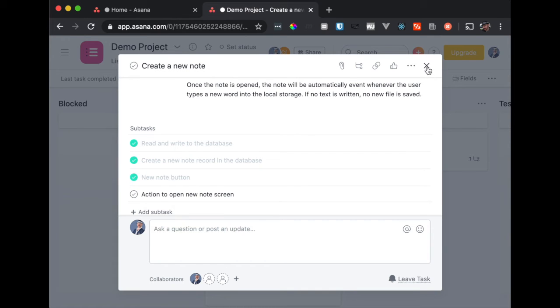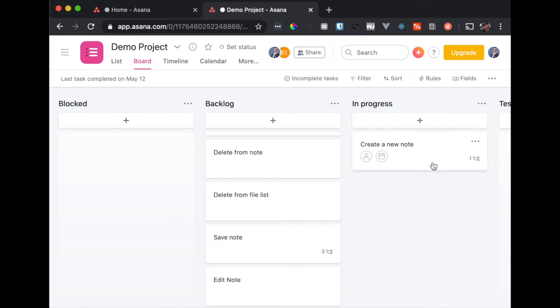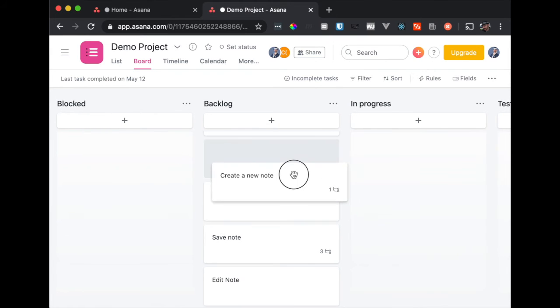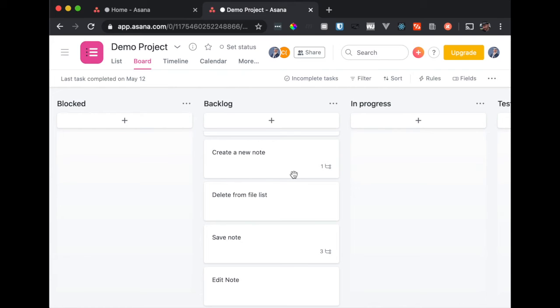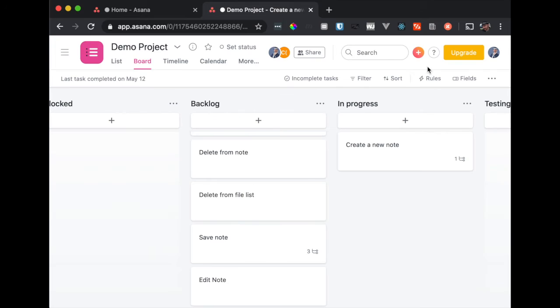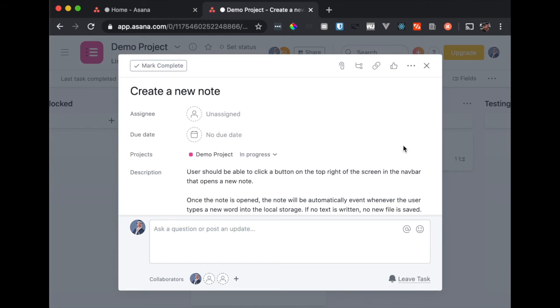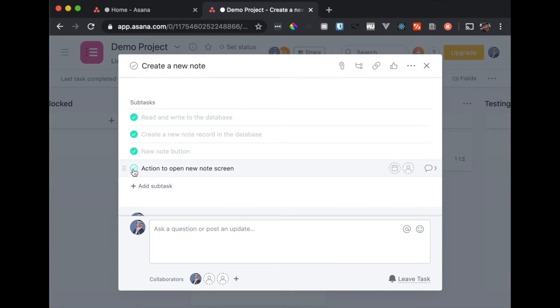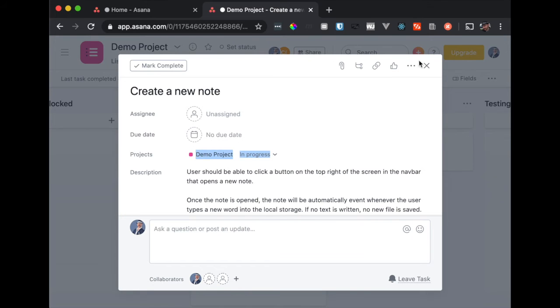And then you reach the end of the week, and this isn't done yet. So in theory, you can drag this back into the backlog, and you can reevaluate if it's still a priority. And if it's still a priority, you can drag it back into in progress. Now, if you know that it's still a priority, you can just leave it in progress. And you don't have to drag it back and forth, of course, but that's the idea. So you continue working on this. Let's say the next week, the guy implements the open new note screen, and then they put it in,